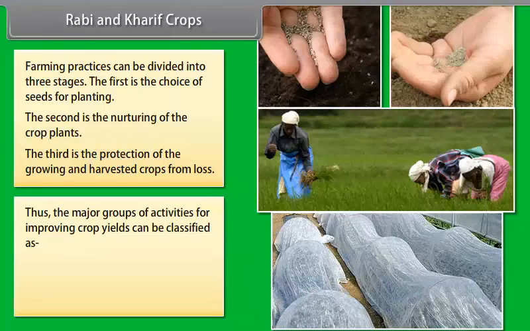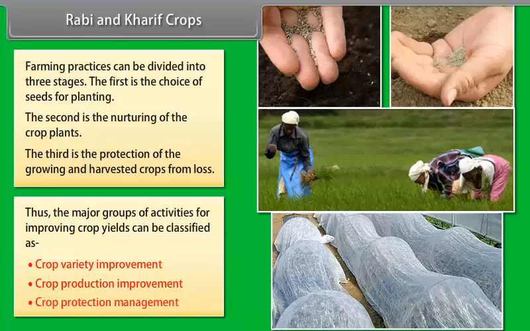Thus, the major groups of activities for improving crop yields can be classified as crop variety improvement, crop production improvement, and crop protection management.